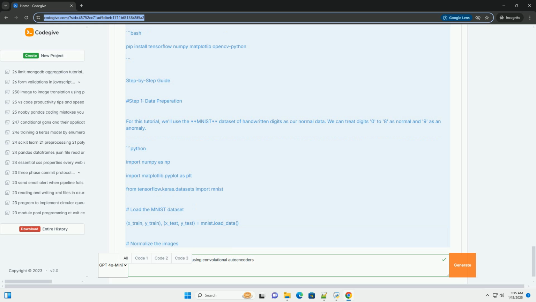Transfer learning, consider using pre-trained models for feature extraction. Other anomaly detection techniques, investigate methods like one-class SVM, isolation forest, etc. Feel free to modify the code, experiment with different datasets, and enhance the model architecture for better performance.